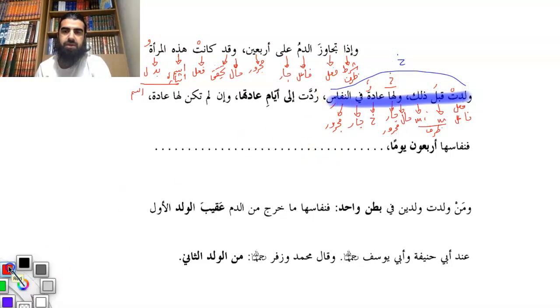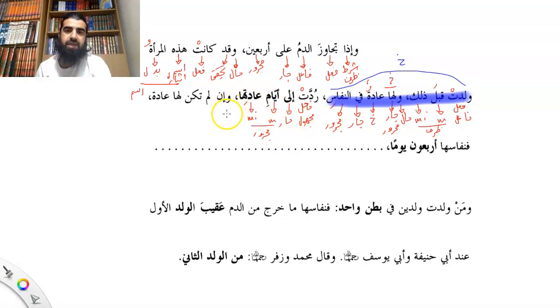You can make that the khabar of kanat, but the whole thing is the shart. Ruddat is the fi'l plus fa'il, majhul, naib fa'il rather. Fi'l plus naib fa'il. Ila is jar, ayyam mudaf, adatiha is mudaf ilayhi. Put all that together becomes majroor, and that's the jawab. That's the jaza of the shart.